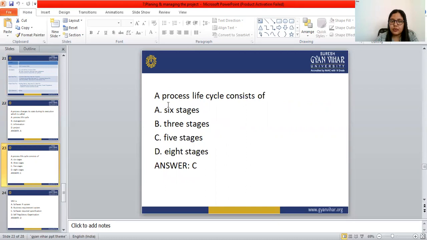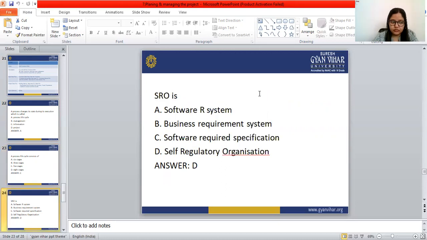Next: a process life cycle consists of how many stages? 6 stages, 5 stages, 3 stages, 8 stages. The answer is 5 stages. Next question: SRO is what?